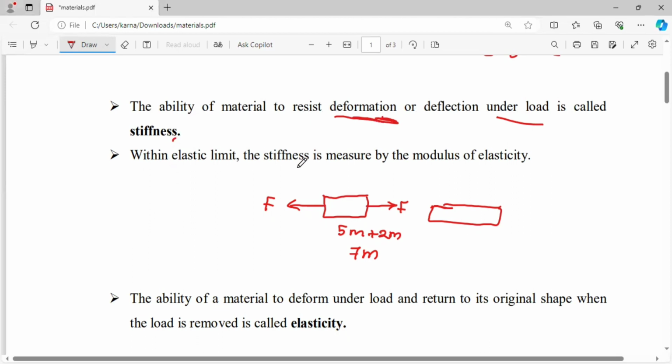That stiffness of the material is measured by the modulus of elasticity. Modulus of elasticity is nothing but the ratio between stress and strain. The ratio between stress and strain is called the modulus of elasticity. That is, capital E equals sigma by epsilon, that means stress by strain. That is about the property of stiffness of the material.